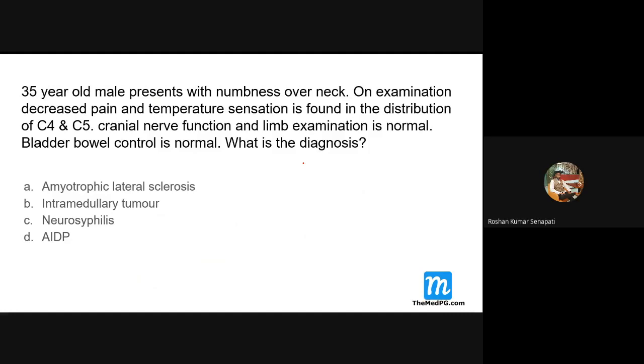It is motor weakness, sir. Then I am talking about there is a loss of sensation here, decreased pain and temperature. You don't get that. It is a motor neuron disease. Motor only. It doesn't affect the sensory system. So this is not the answer. Then we have got intramedullary tumor.